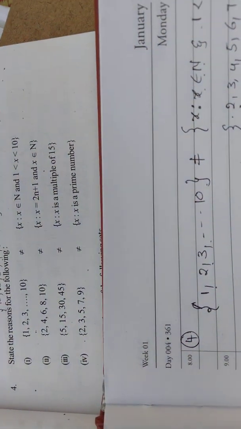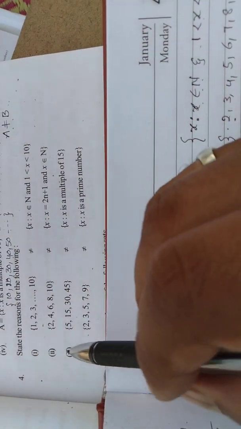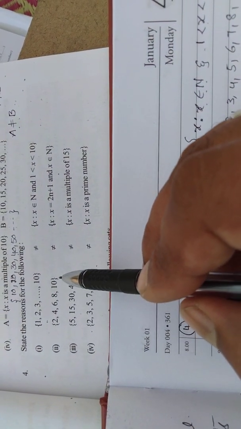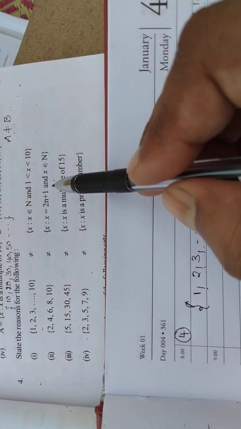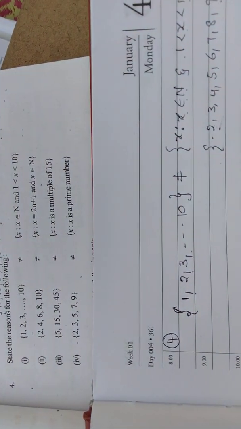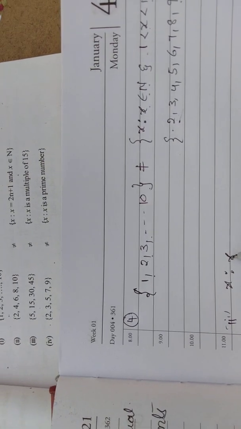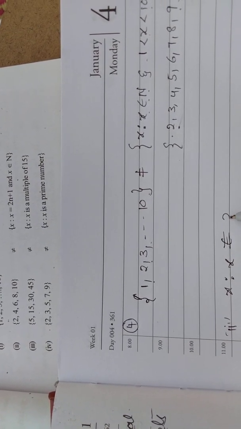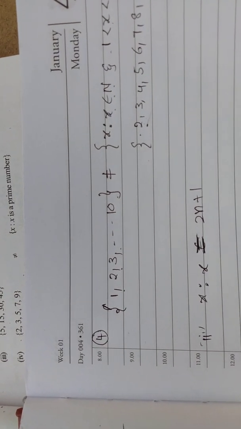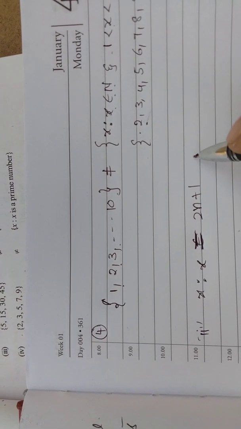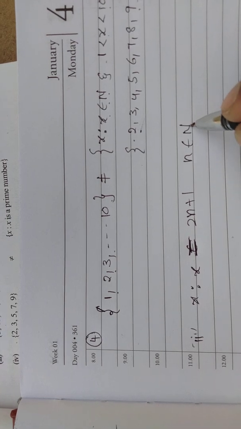Now coming to the second one. The set 2, 4, 6, 8, 10 is not equal to the set of x such that x equal to 2n plus 1 and n belongs to N. Suppose n belongs to natural numbers.